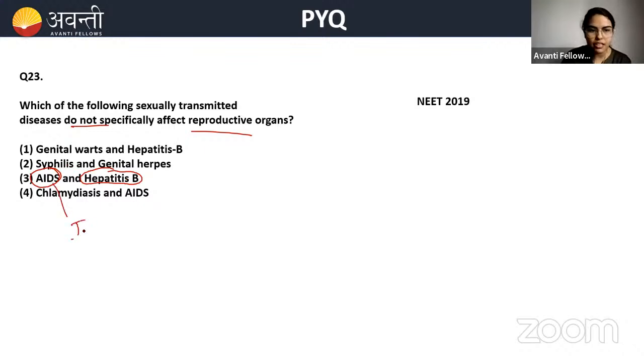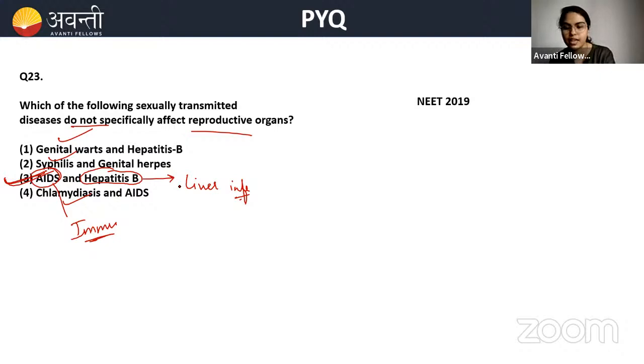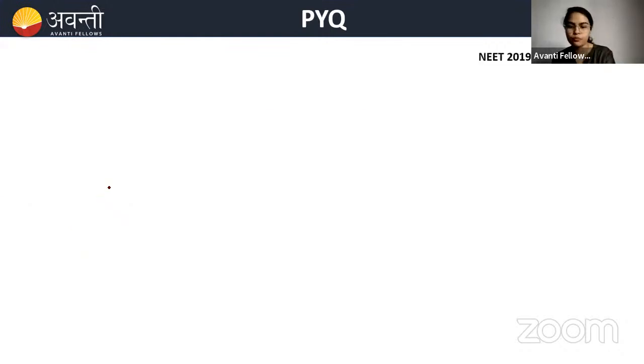So AIDS is what, beta? It's an immunodeficiency, right? HIV, it's related with immunity. Hepatitis B is a liver infection caused by the virus. Syphilis is a sexually transmitted disease. Genital wart is also. Chlamydiasis is also. So hence your answer should be 3. AIDS and hepatitis B are not directly related, meaning they do not show their effect on the reproductive organs, but genital wart, syphilis, and others will.